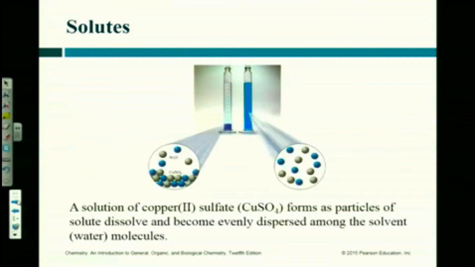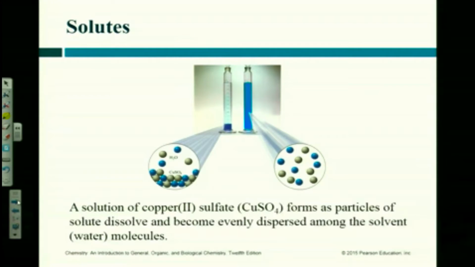Now here's the solution. You can see it. Now look, this is copper sulfate. If you haven't seen it in lab, you will see it. It's a blue solution. You cannot see each individual ion, but you can see the fact that the solution is blue. The copper turned the solution blue. So you don't see each individual ion, but you see the impact of it. The only way to collect the copper sulfate back out of that water would be to evaporate the water off, and you would have the copper sulfate left at the bottom.